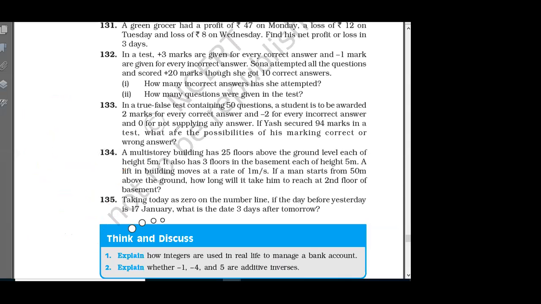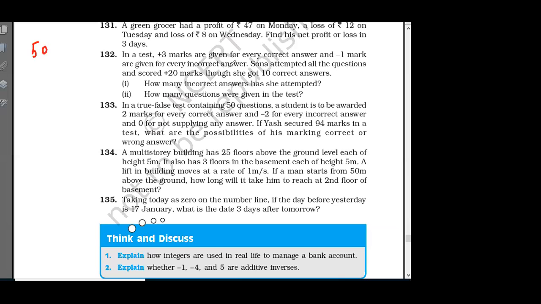Now let us see the question. True or false: we have 50 questions in total. Wrong will be -1. If 2 questions are wrong, then it will be -2, since -1 and -1 is equal to -2.